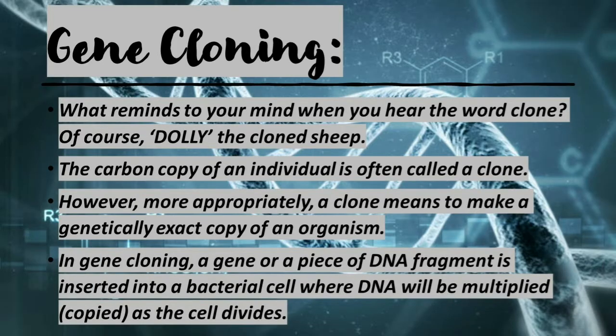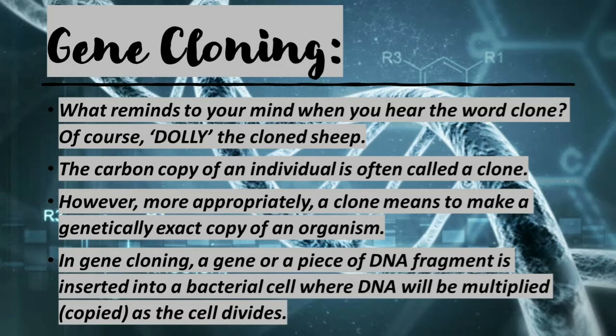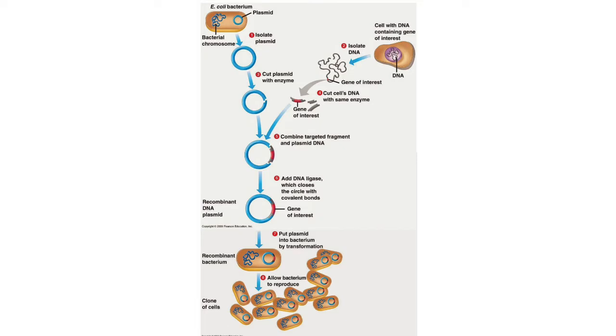Children, now we pass on to gene cloning. What do you mean by gene cloning? Gene cloning is the process in which a gene of interest is located and copied from DNA extracted from an organism. When DNA is extracted from an organism, all of its genes are extracted at one time. This DNA contains thousands of different genes.